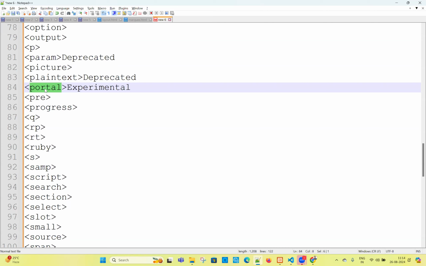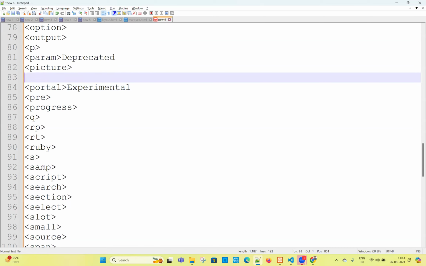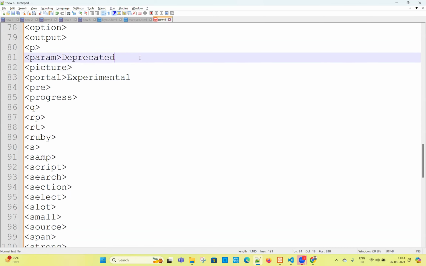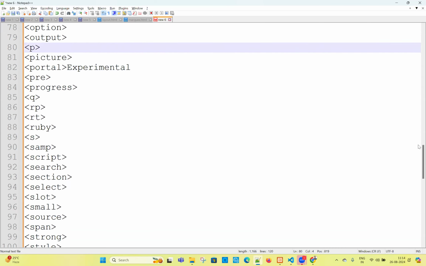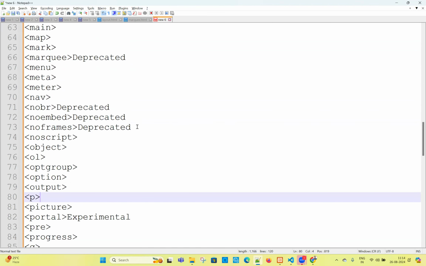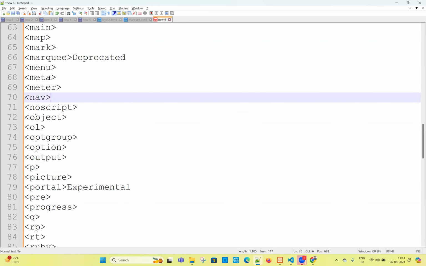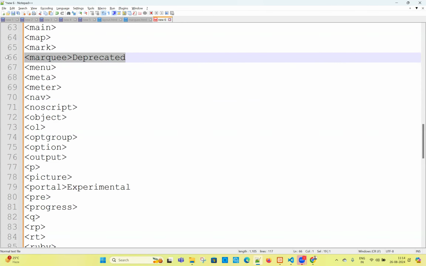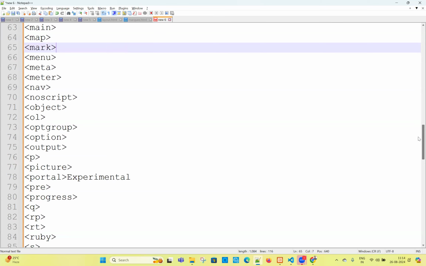Deprecated means that it is going to be removed from a future version. That is what deprecated means. Marquee got deprecated. So like this, if we can go up,